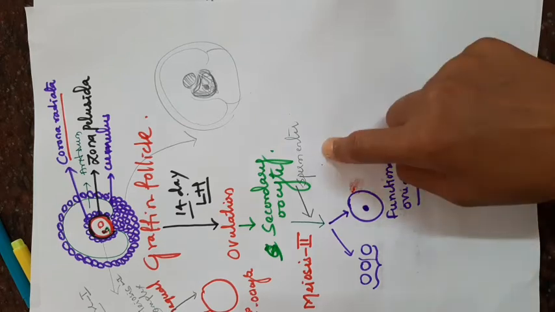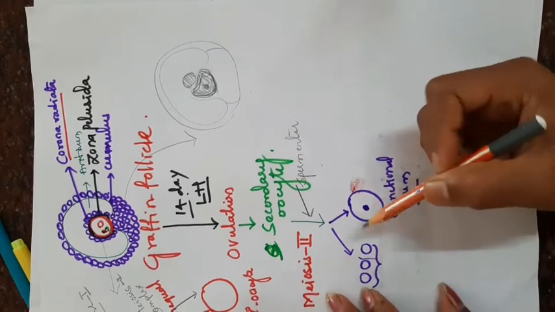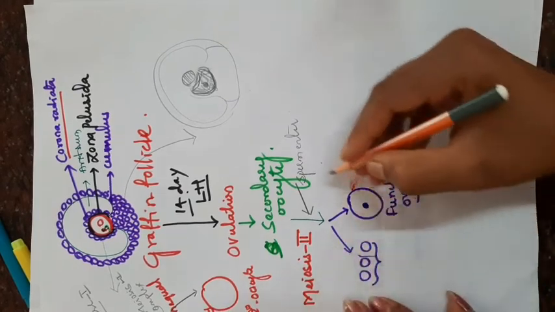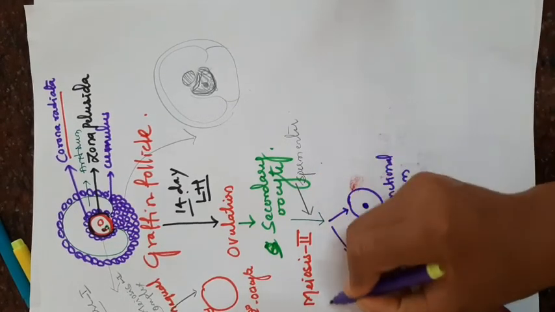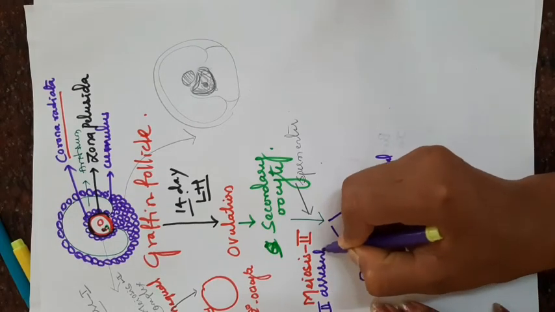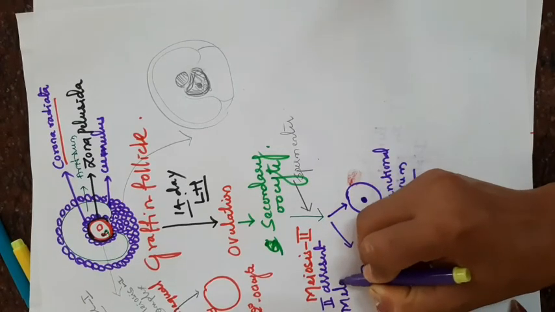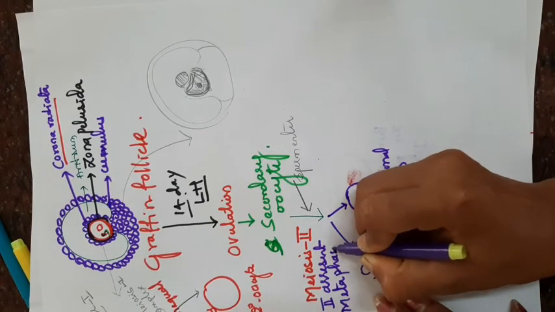If the sperm does not enter, meiosis second is also arrested. The meiosis second is arrested in metaphase 2 if the sperm does not enter.